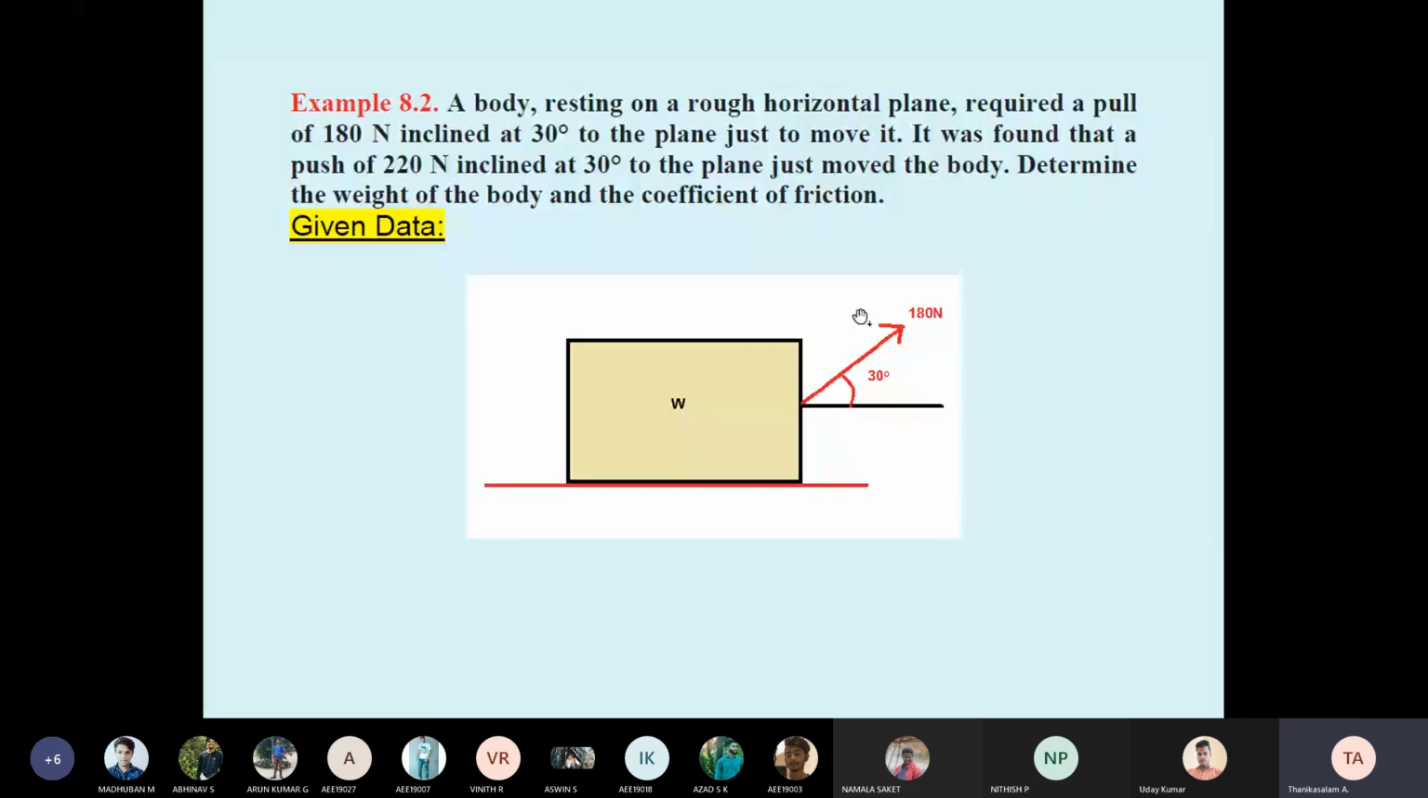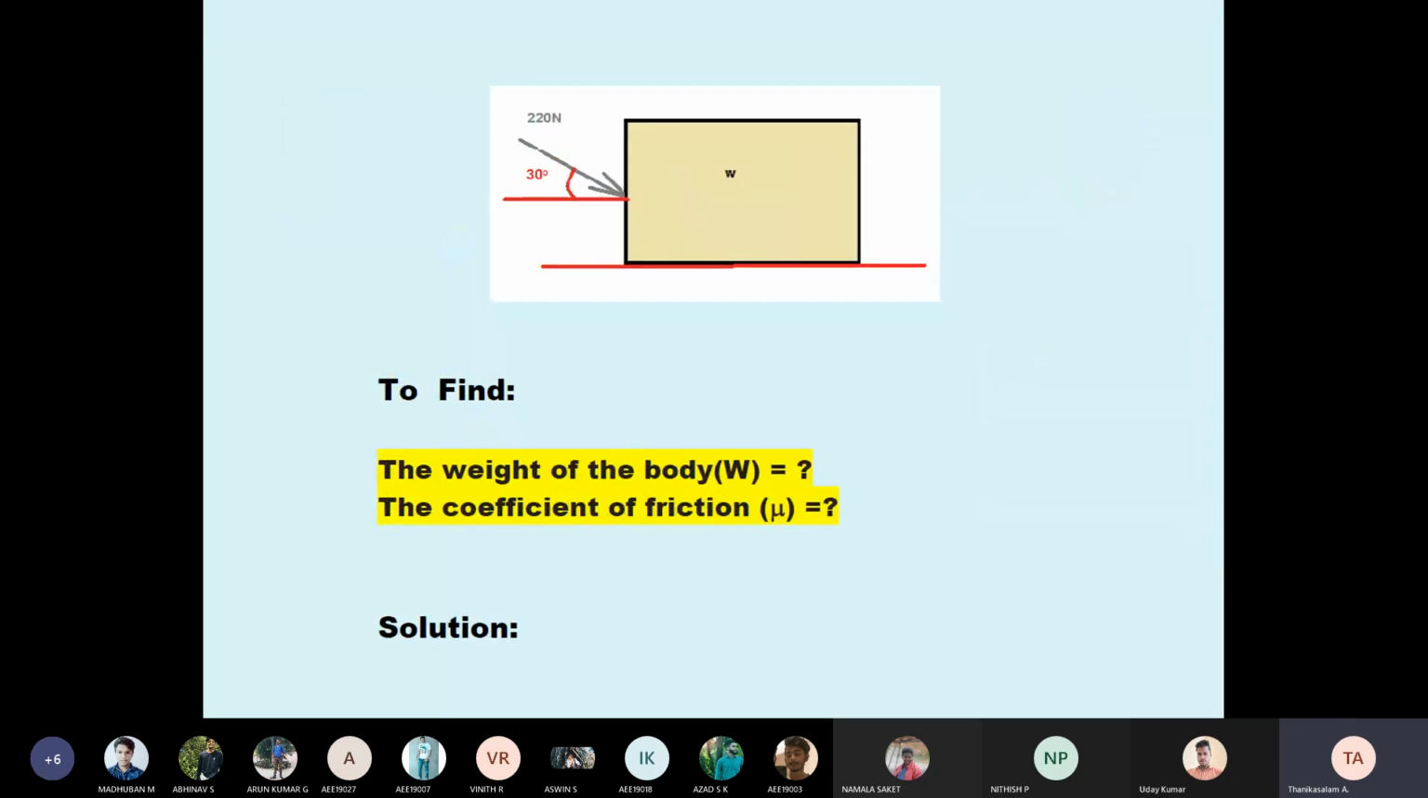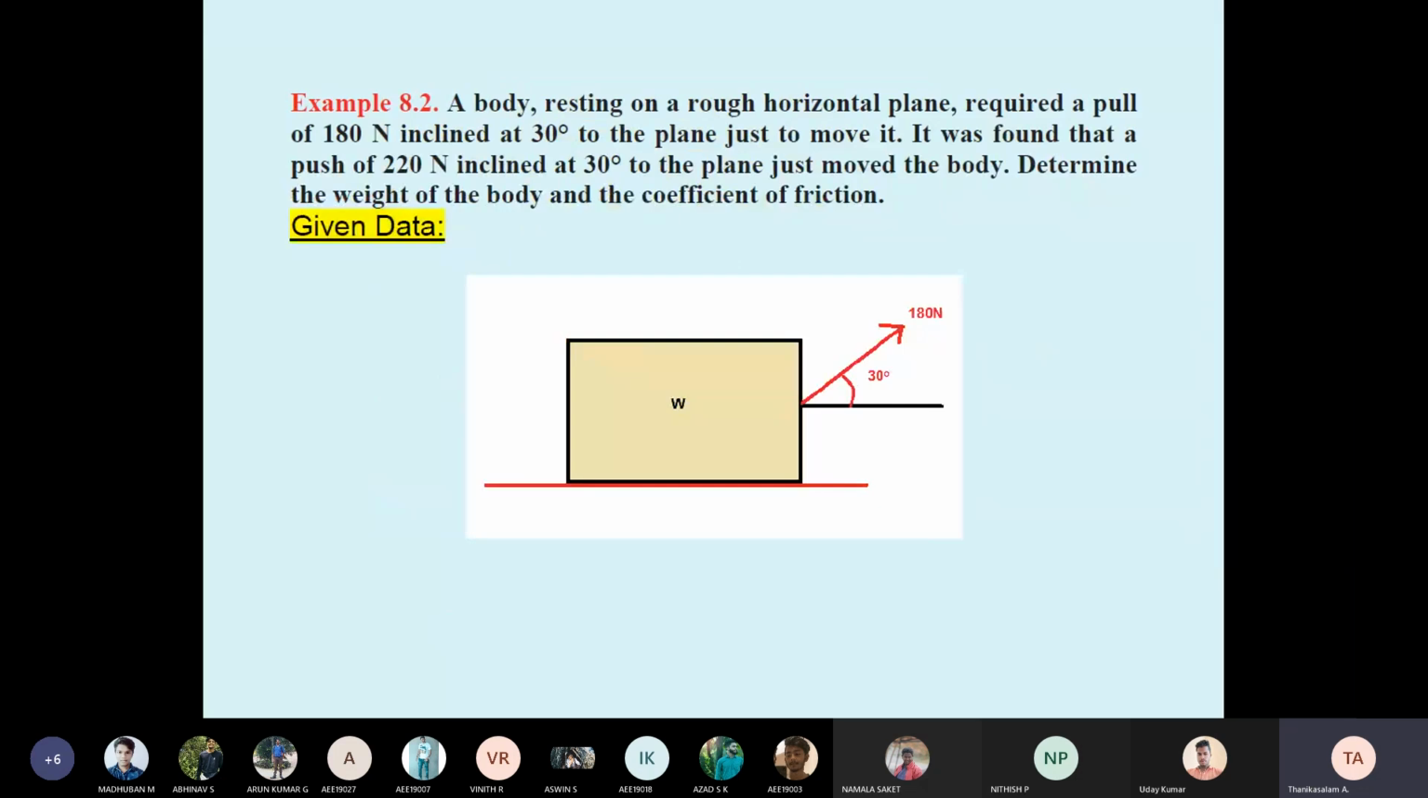It is the same body again, and it was found that a push of 220 Newton is needed. Push means where we are pushing. Suppose a bus is on the main road and sometimes not starting, the passengers get down from the bus and push from the back side. Pulling means front side, pushing means back side. So pushing 220 Newton, with the plane inclined at 30 degrees. They did not give a diagram here, so I drew the diagram based on the statement. Now they asked the weight of the body and the coefficient of friction.